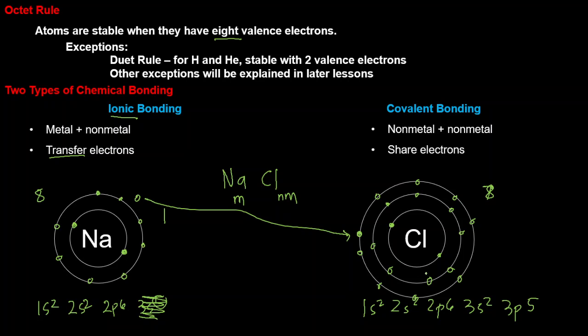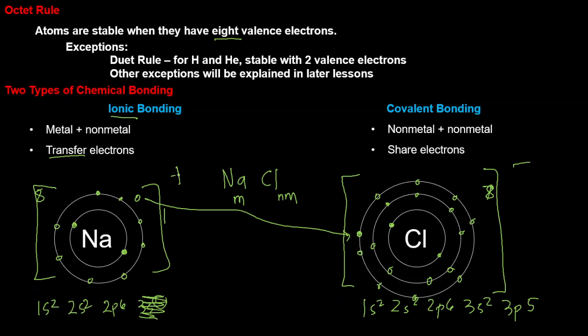This becomes negatively charged because it receives the electron, and this becomes positive because it loses the electron. So here is the negative charge and here the positive charge, and opposite charges attract.